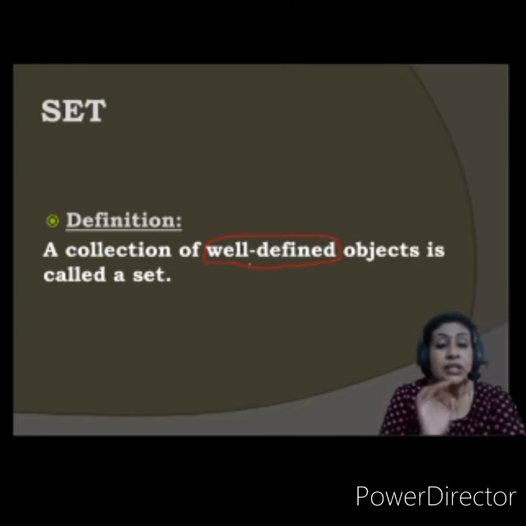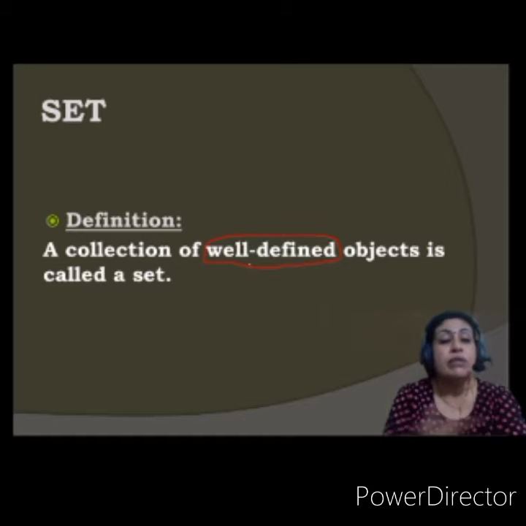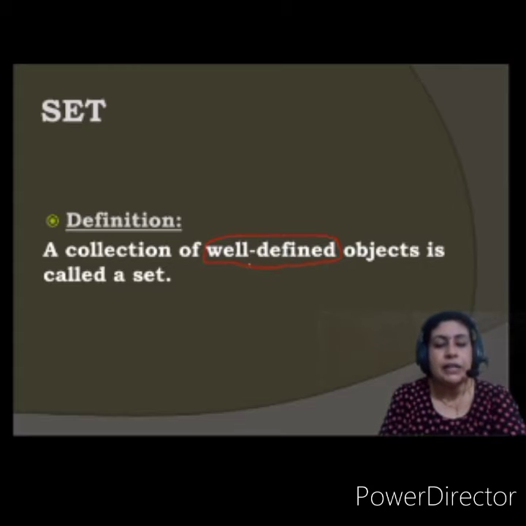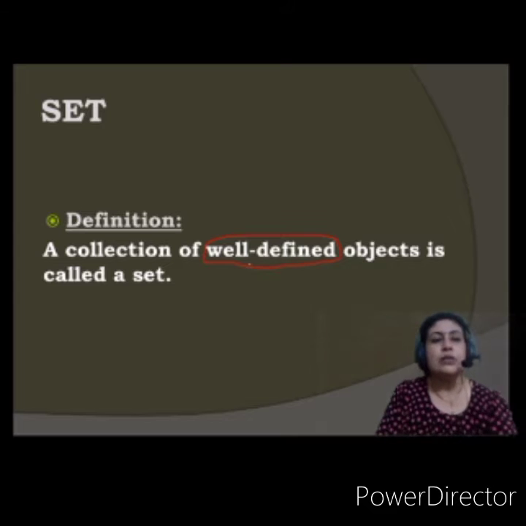So what is a set? A set is a collection of well-defined objects, which you can count and define, and all these objects are included in the set. For example, the set of natural numbers. You all know natural numbers start from 1, 2, 3, 4, and so on.